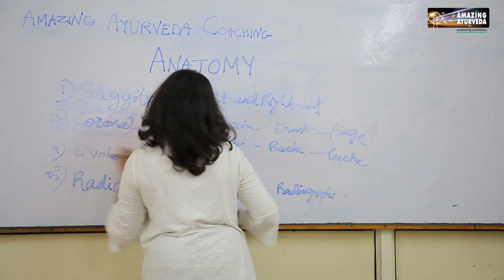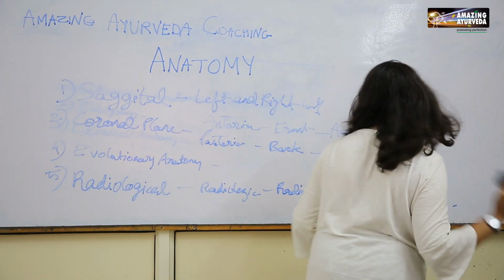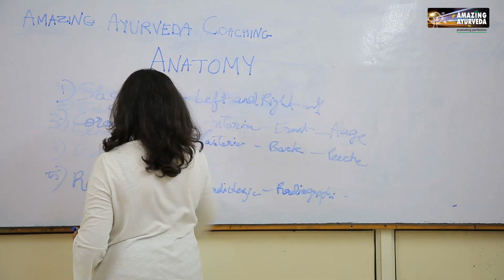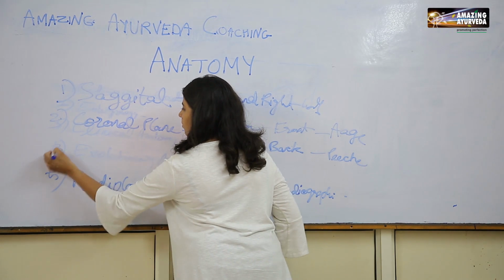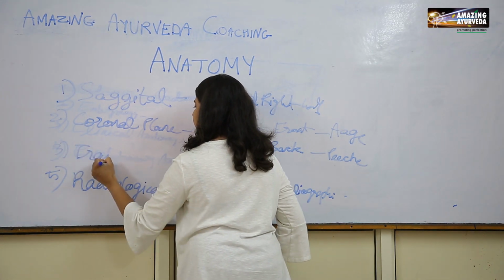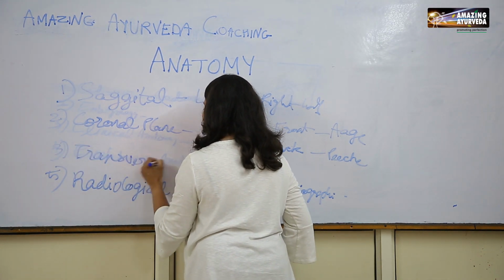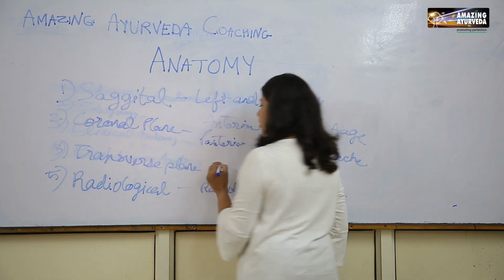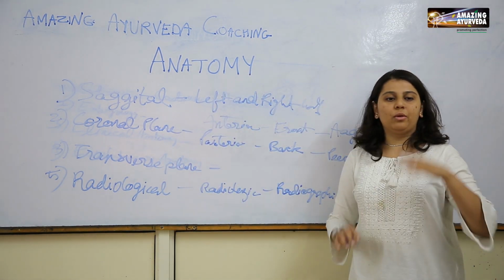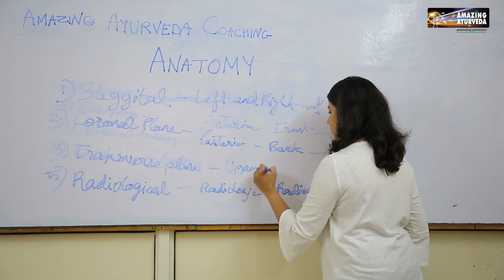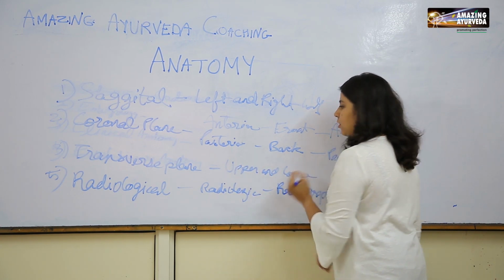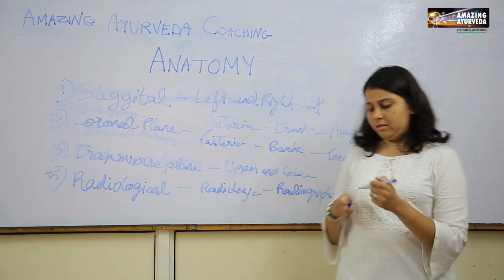And the third plane is the transverse plane. This plane divides the body into upper and lower halves. So it passes through the abdomen.